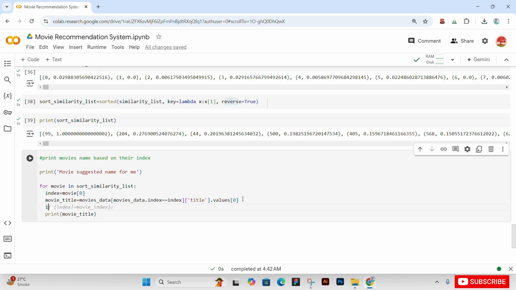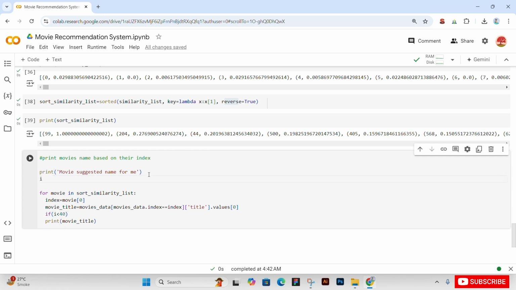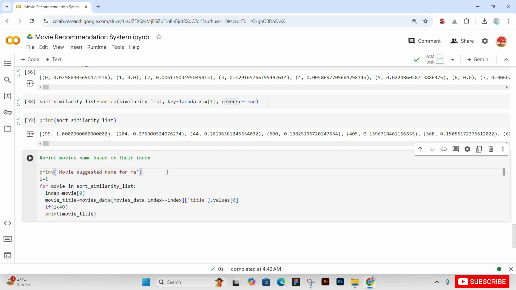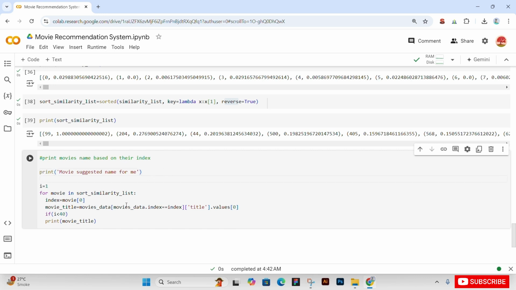Now if i is less than 40, basically we are given a list of 40. We will predict our first 14 movies, so we initialize our variable to 0. It will give our first 14 movies on the basis of cosine similarity, the first 14 high priority movies according to our input value.